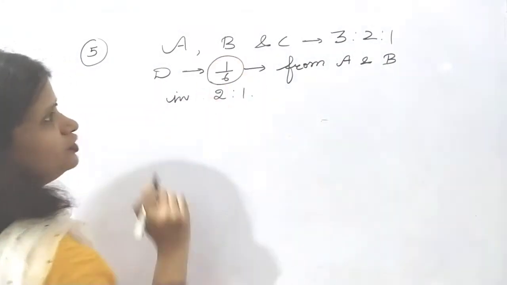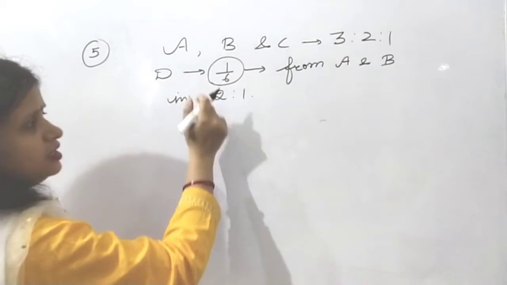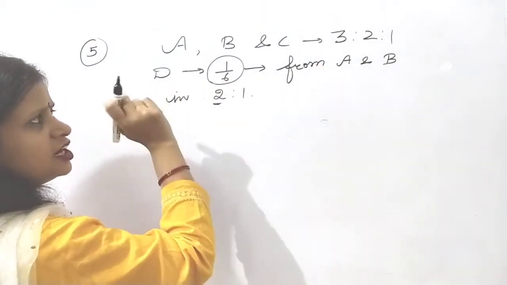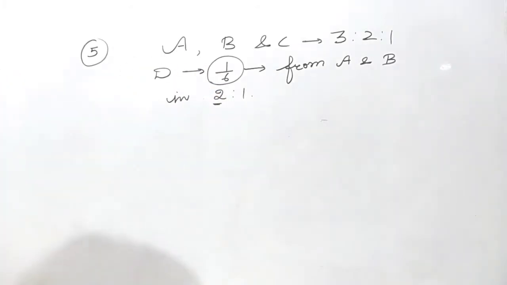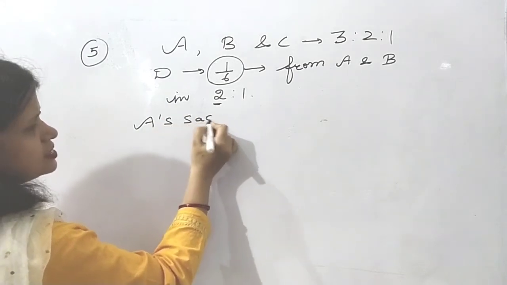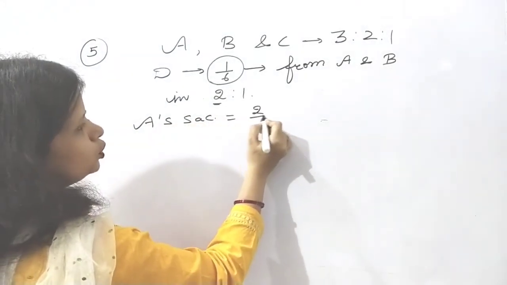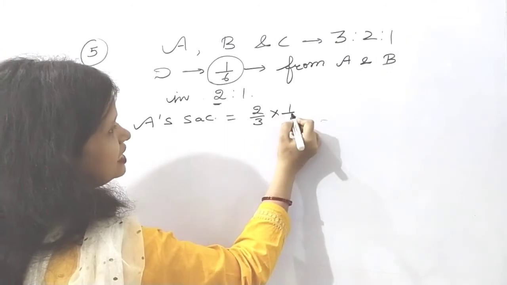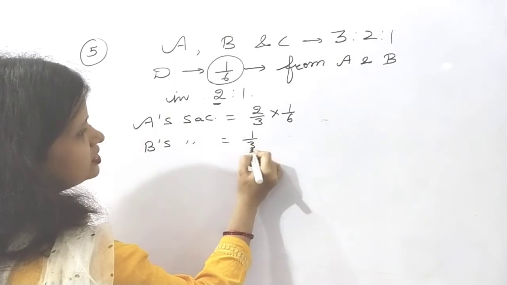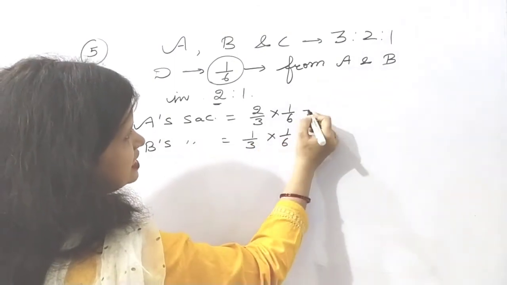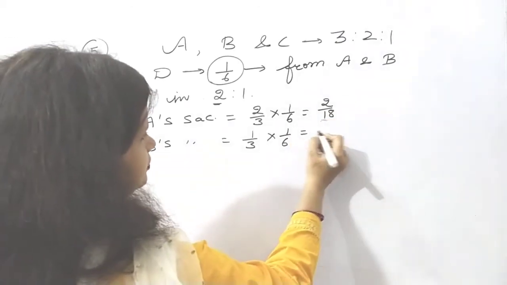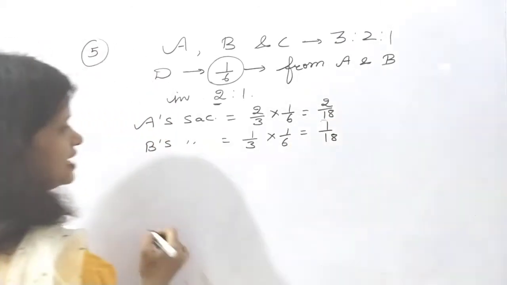How much is the share of D? 1/6, and 2/3 of 1/6 will be given by A, and 1/3 of 1/6 will be given by B. So A's sacrifice is 2/3 of 1/6, and B's sacrifice is 1/3 of 1/6.